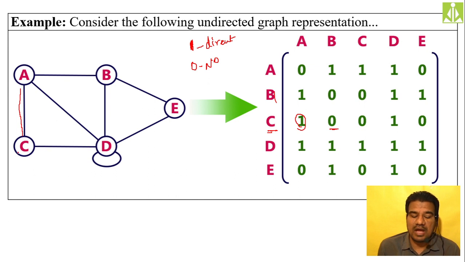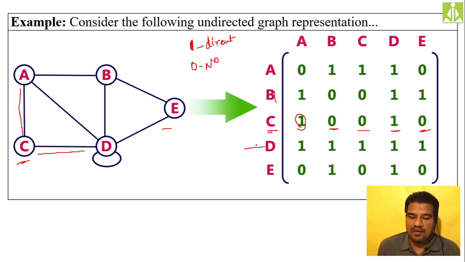So first we have to see C to C. C to C, there is no link, so it will be 0. Then C to D, there is a link like this, so it will be 1. Here we kept that one. Then C to E, there is no direct link. C here, E here, there is no direct link, so we put 0 over here. Okay, so like this. Do the same thing for D as well.